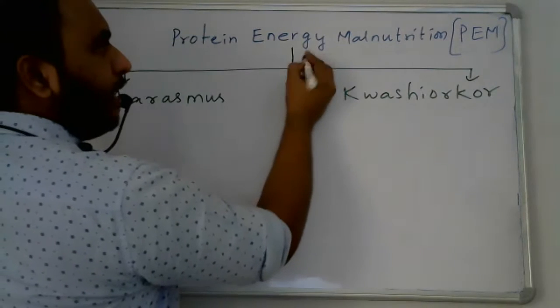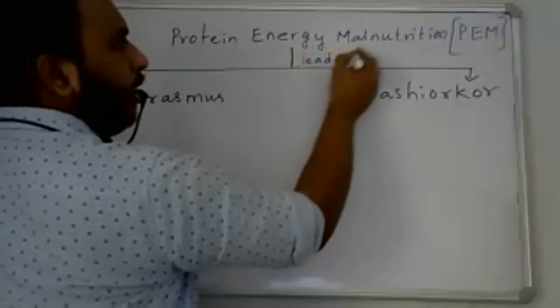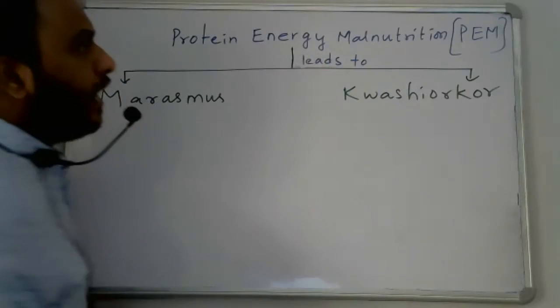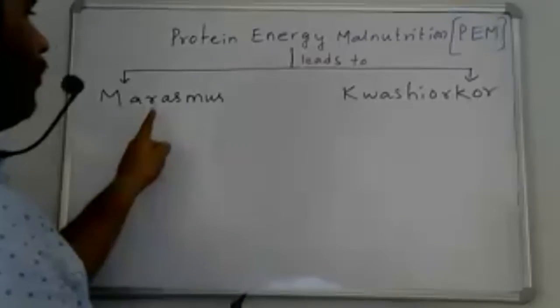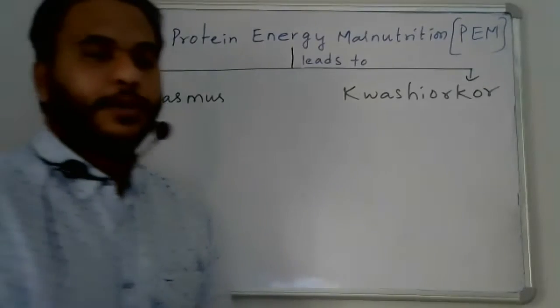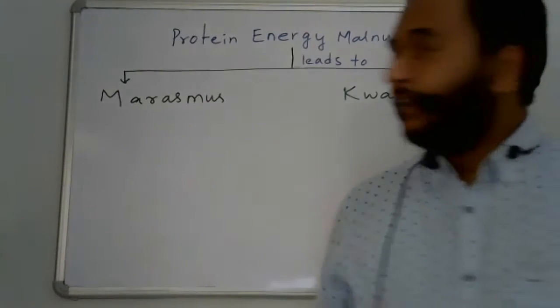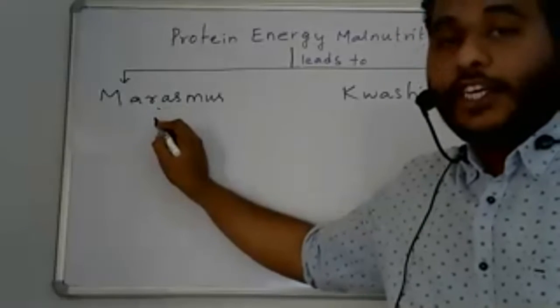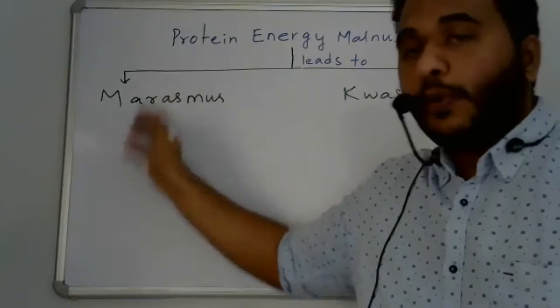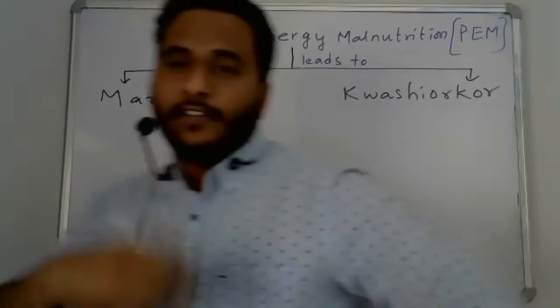Protein energy malnutrition leads to marasmus and kwashiorkor. Marasmus is caused by the deficiency of both proteins and calories, proteins and carbohydrates.